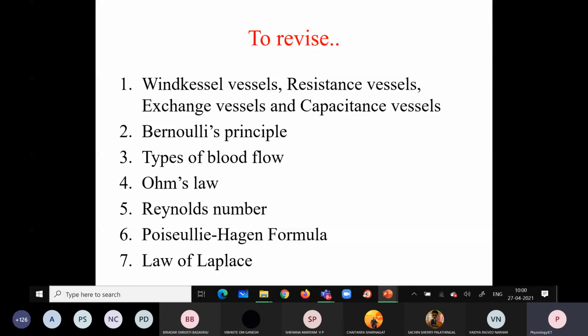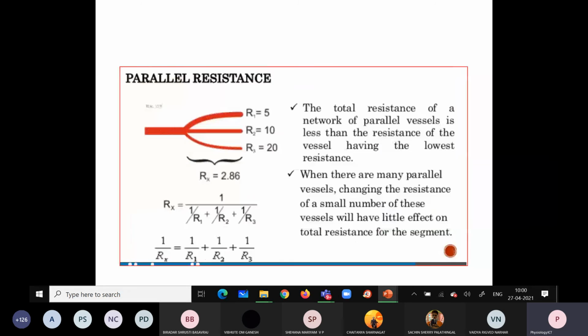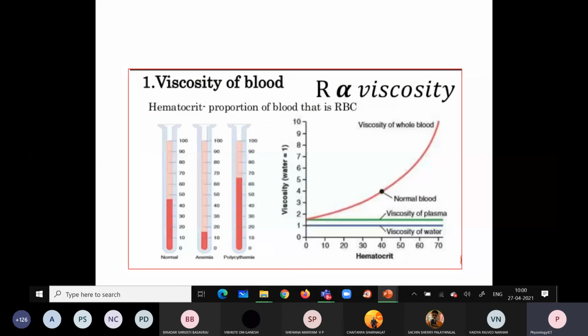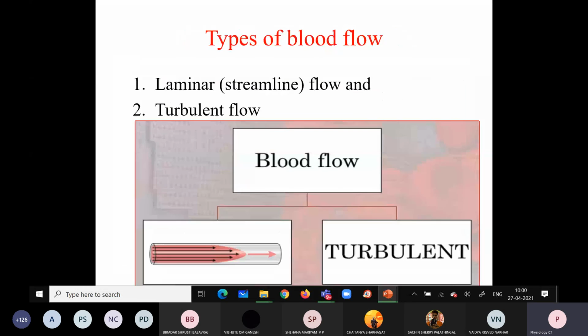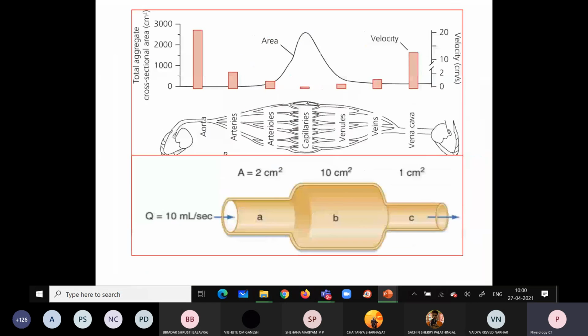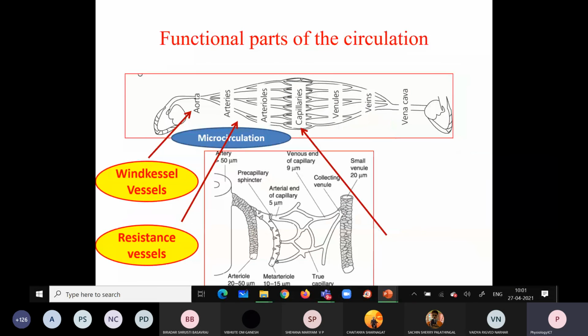How are they related? We have studied the relationship of different physical factors like resistance, blood flow, viscosity, velocity, the pressure gradient, then resistance, length of the vessel, radius of the vessel.